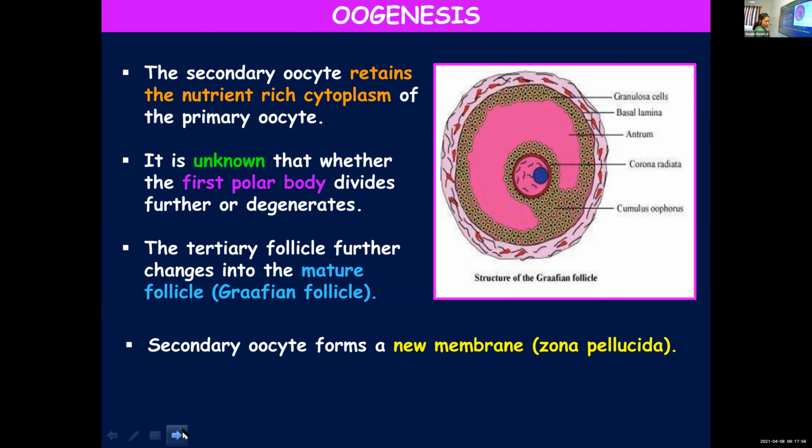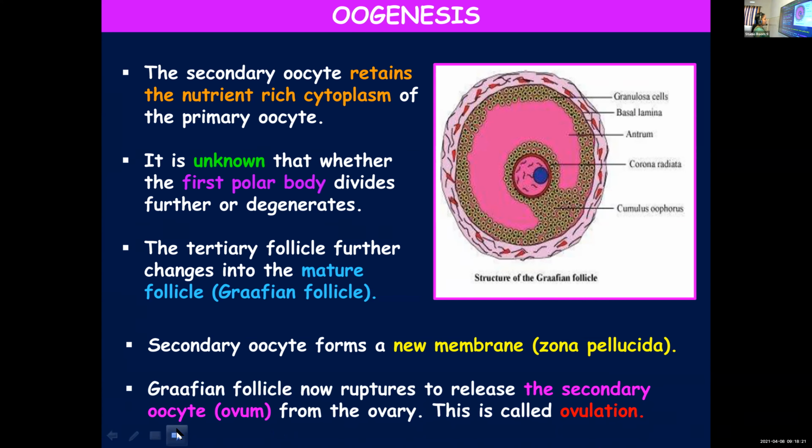How is the Graafian follicle formed? Once the division of the primary oocyte into secondary oocyte and the tiny polar body is completed, the tertiary follicle will undergo some changes and gets transformed into Graafian follicle or mature follicle. And within the Graafian follicle, the secondary oocyte forms a membrane. You call it zona pellucida.